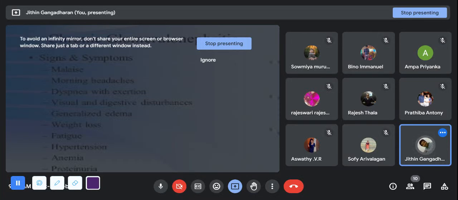In case of chronic glomerulonephritis, it is a chronic condition, there for a longer time. The patient will be anemic. Hypertension will be there. Severe proteinuria. Because of proteinuria, protein is wasted through the urine. There will be weight loss. Protein is a substance which contributes to your weight, so when protein is not present in the blood or is washed out through the urine, it leads to weight loss. Generalized edema. Why? Because of sodium and water retention. That's why they can have hypertension also. Dyspnea, because ascites may be the cause.